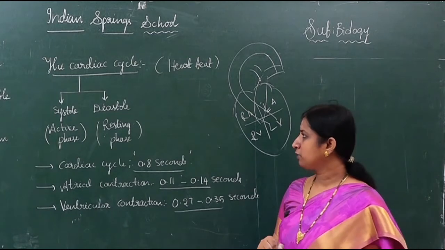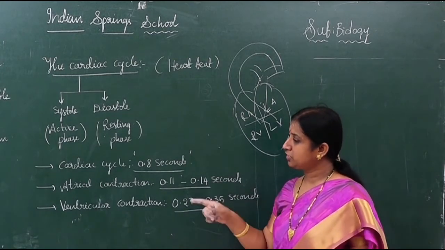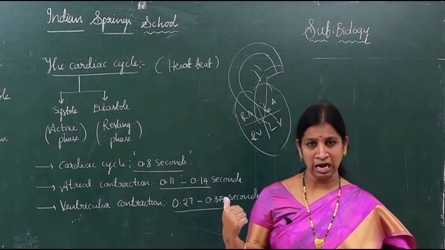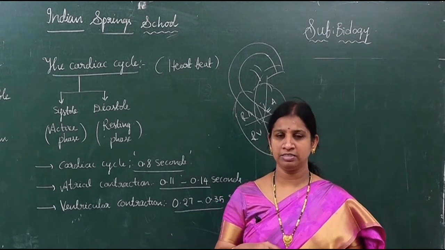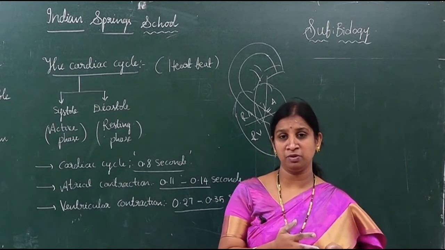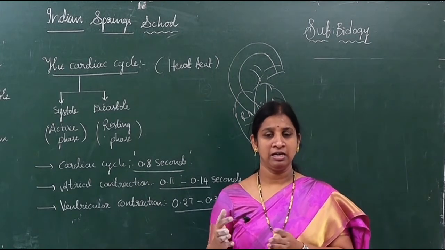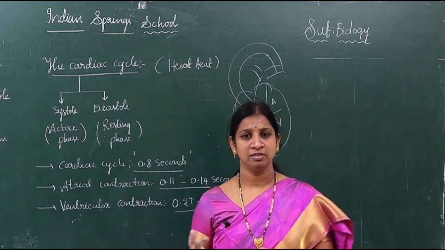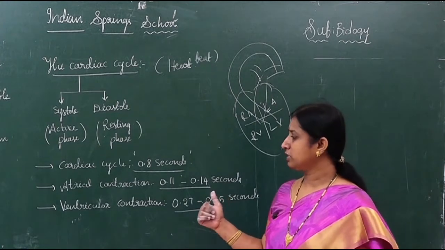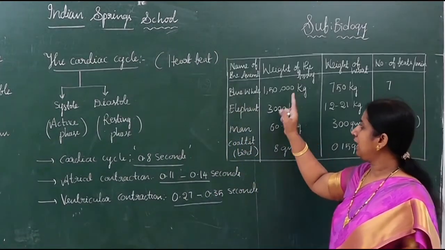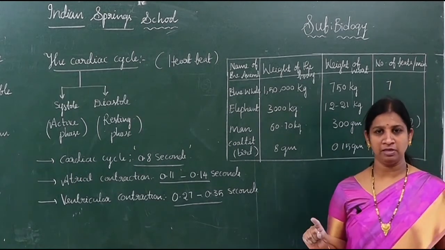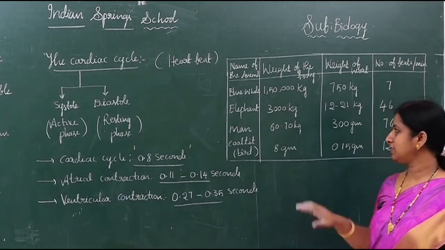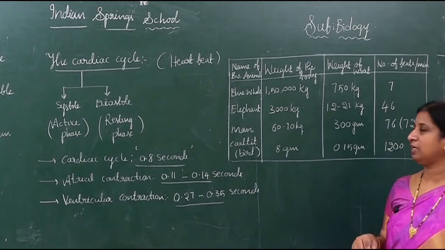Now we will discuss the relation between the heart and the size of the animal. Is there any relation between the size of the animal, the size of the heart and the number of heartbeats? Let us discuss that concept now. The size of the heart, the heartbeat rate and even the weight of the animal, there is a relation, children. Let us see this table, you can understand very clearly.